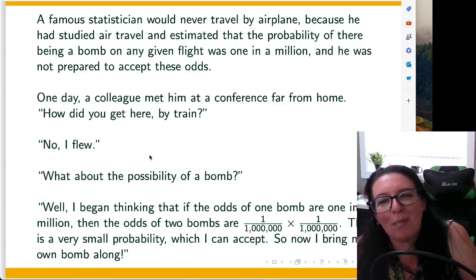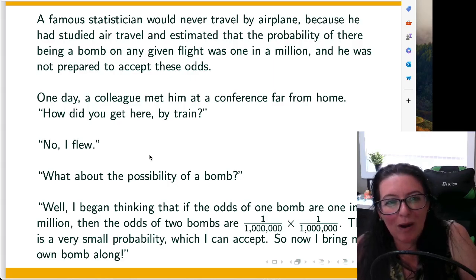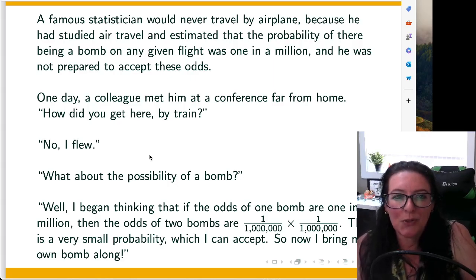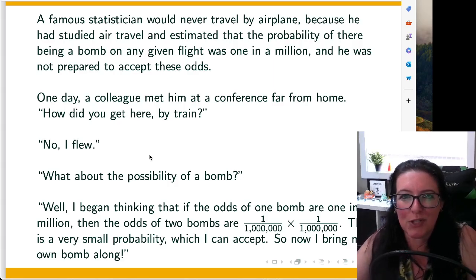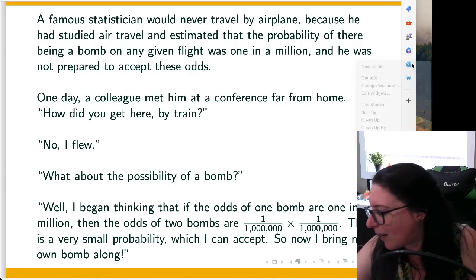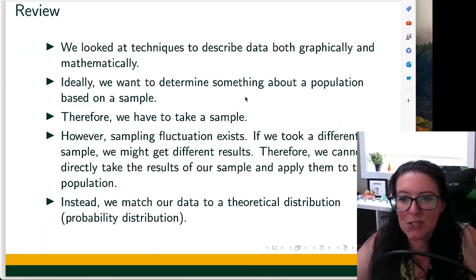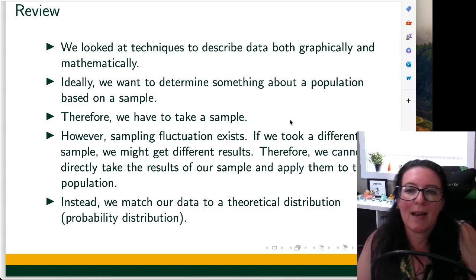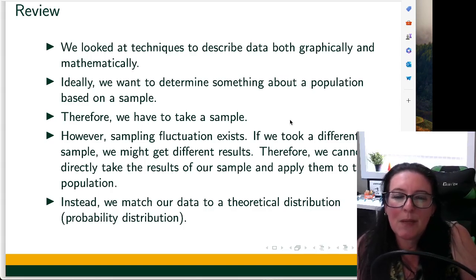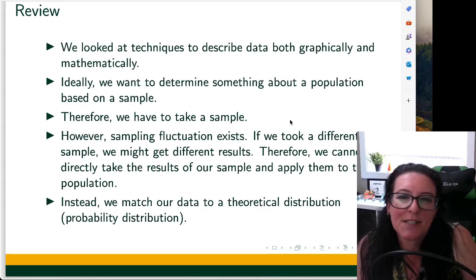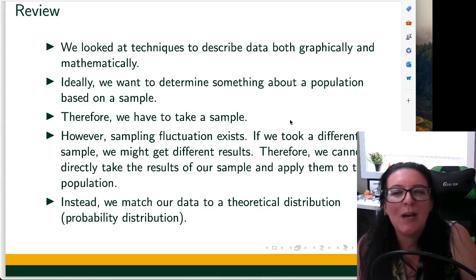So we're talking about probabilities and probability distributions, and we want to carry on that conversation by moving on to sampling distributions. We've looked at techniques to describe data graphically and mathematically. Ultimately, we want to take information from our sample and make statements about the greater population.